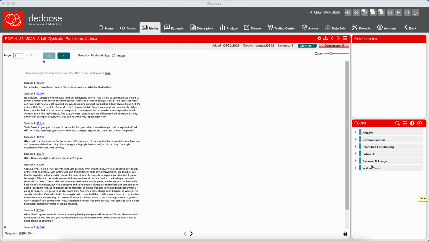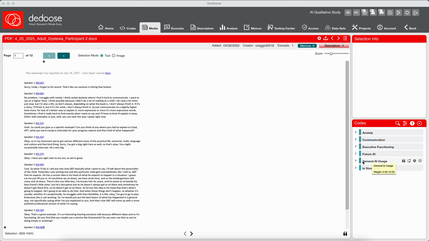Again, just to recap, the way that I code is I put my buckets here, and my buckets are determined by my research questions. So I have anxiety, communication, executive functioning, and the future of AI. Those are all my research questions. And then I have the general AI usage and the in vivo codes, and those are the extra areas.